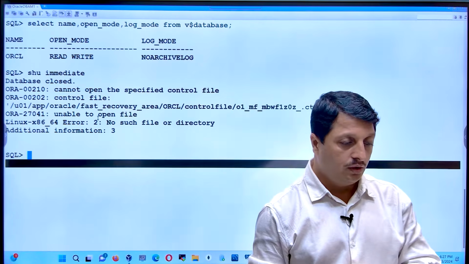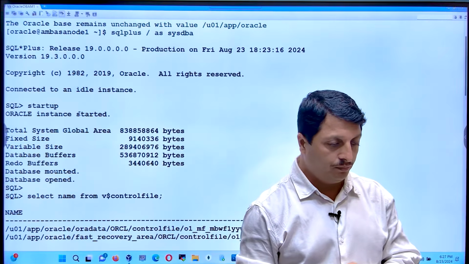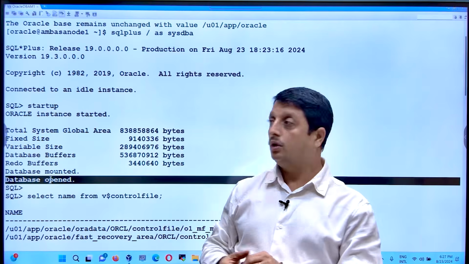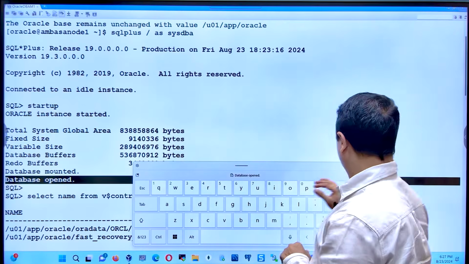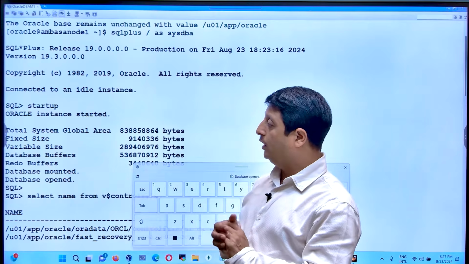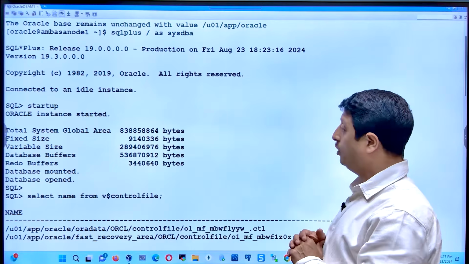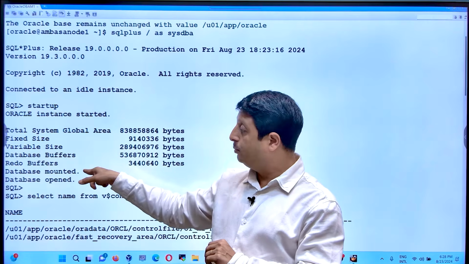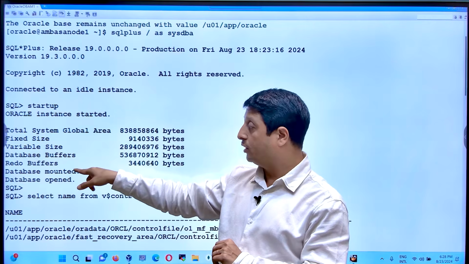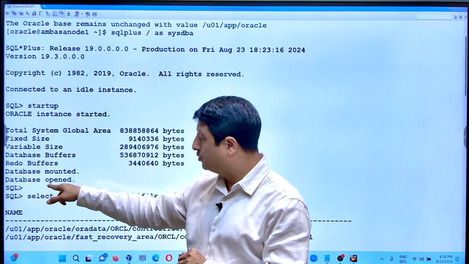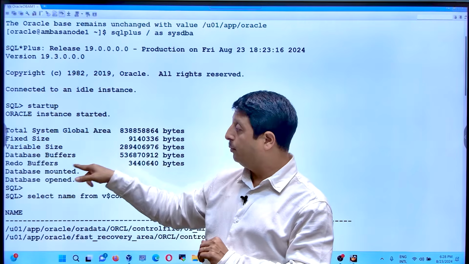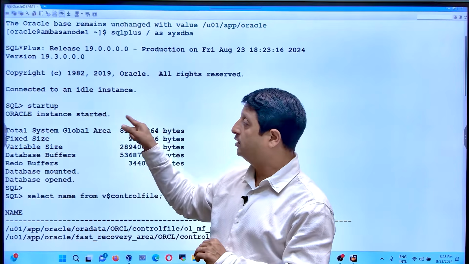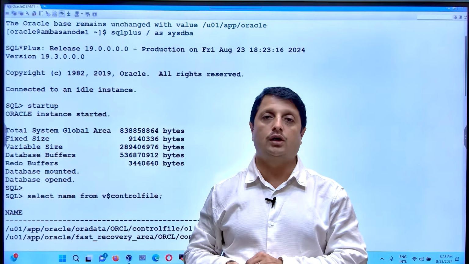So that means the previous startup sequence was instance started, database mounted, database open. During the shutdown case you have to tell it in a reverse way. So the database is now opened, the opposite is closed. Database mounted, the opposite is dismounted. Oracle instance started, the opposite is Oracle instance shutdown, which is what it is supposed to do in shutdown immediate.